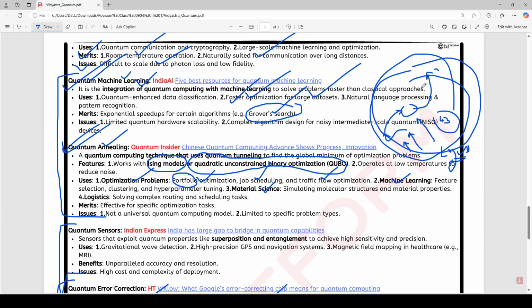Traffic flow optimization, as I said, in the case of the delivery boy, and all that. Now, why is quantum annealing, this quantum concept, important here? Because it uses a concept called quantum tunneling, to find the global minimum. Global minimum means, let me tell you, let's say